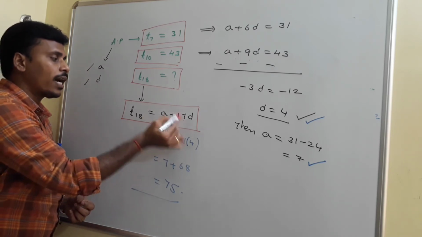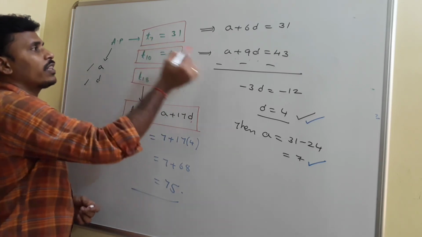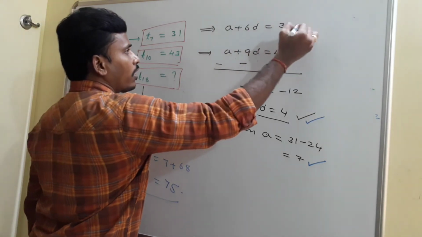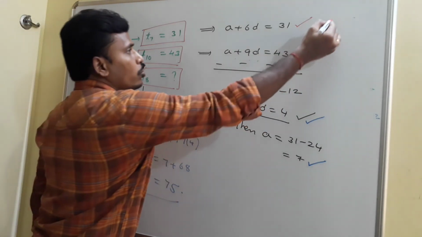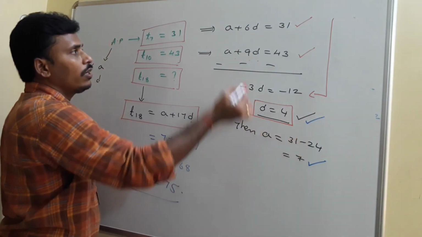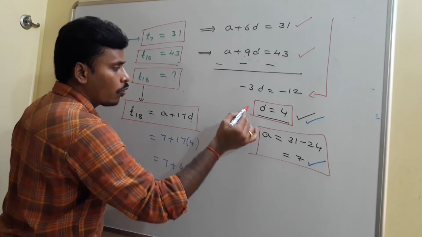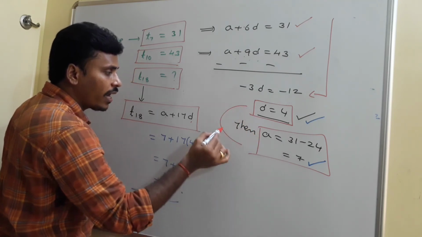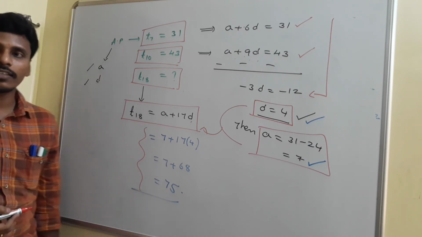So to find the 18th term, you need A and D. For that, use the 7th term as A plus 6D equal to 31, the 10th term as A plus 9D equal to 43. If you do subtraction, you will reach D equal to 4. Using this D in these equations, you have A equal to 7. Now, with the support of this A and D in this T18, your answer for the problem is 75.